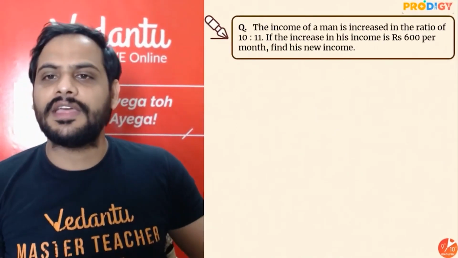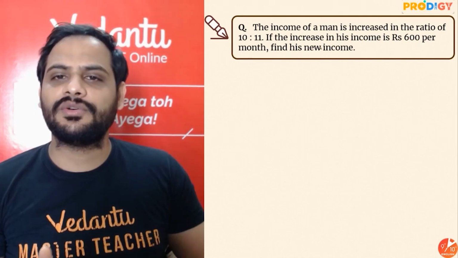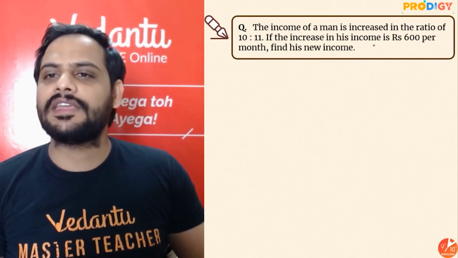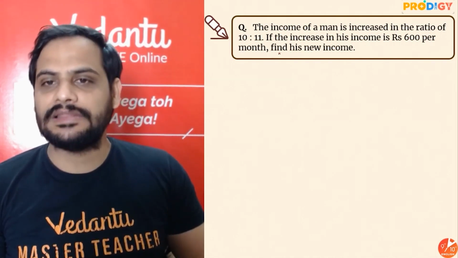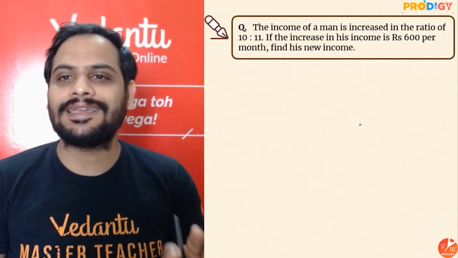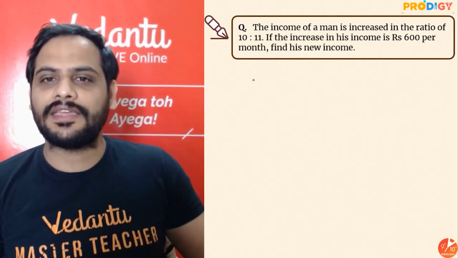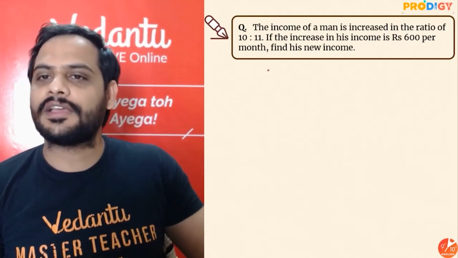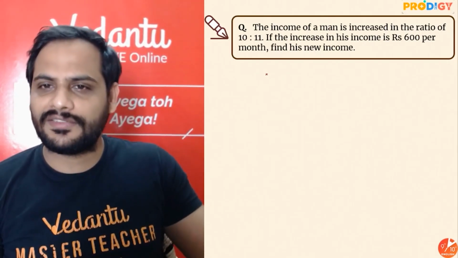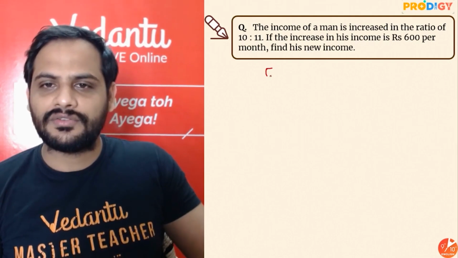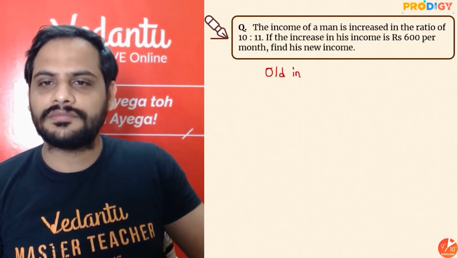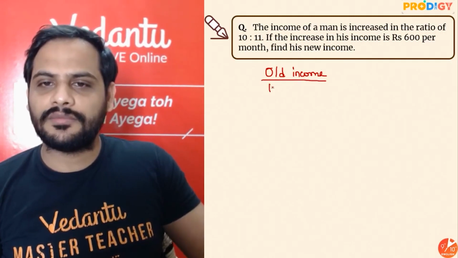What it's saying: the income of a man is increased in the ratio 10 is to 11. If the increase in his income is rupees 600 per month, find his new income. So increase in the income is 600. Let's say earlier income is x.